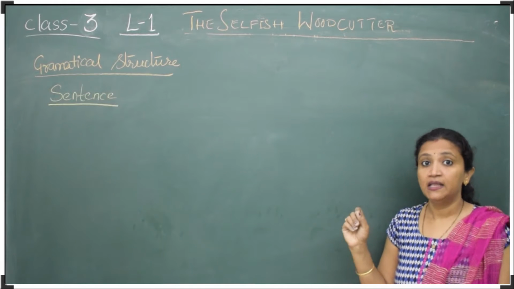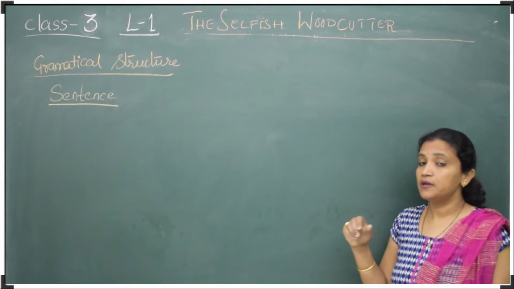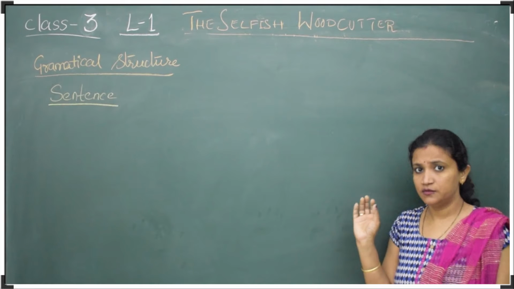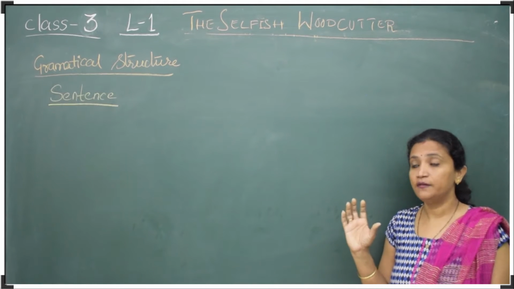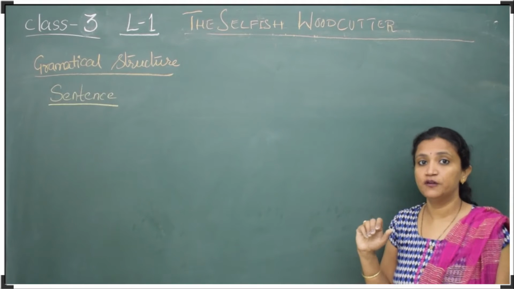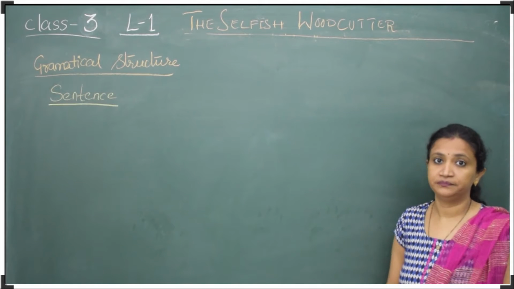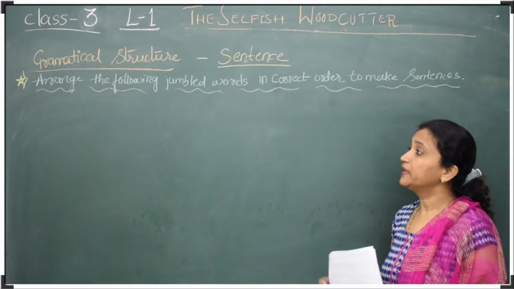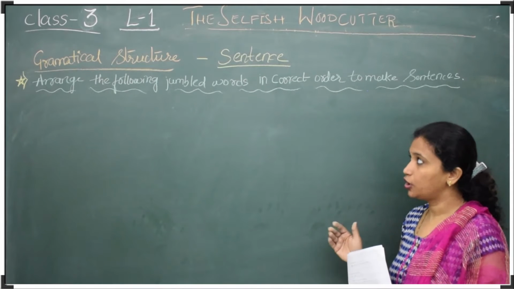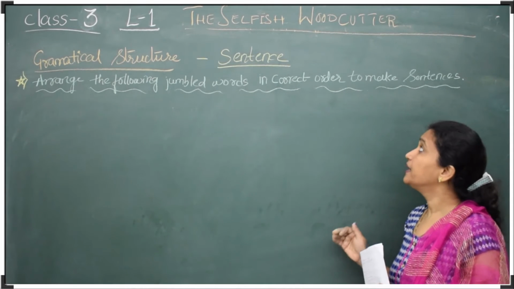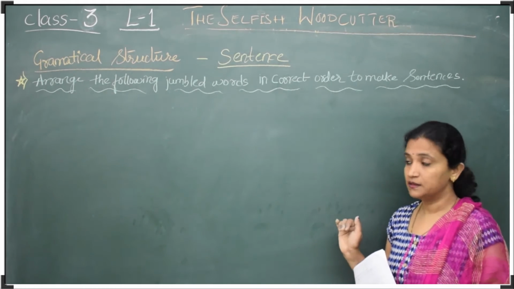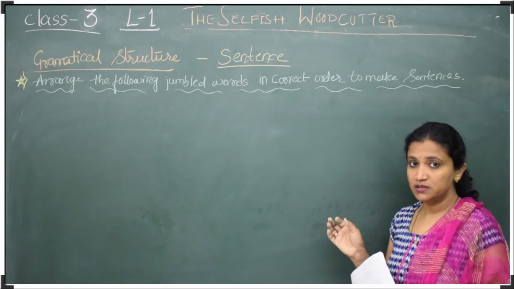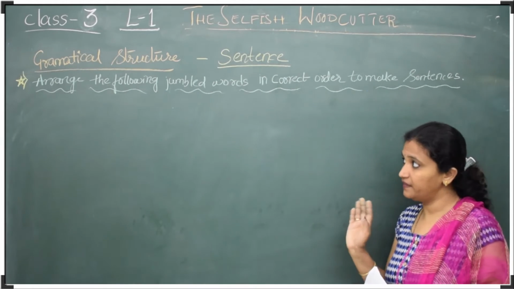So let's see the exercise given based on the sentences. We have to arrange the jumbled words and make a meaningful sentence, in order to make correct sentences. They have given jumbled words here and there.